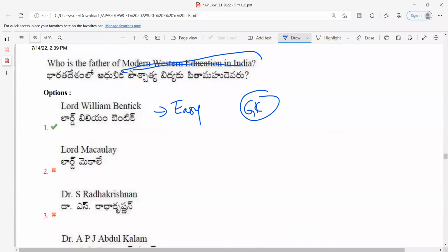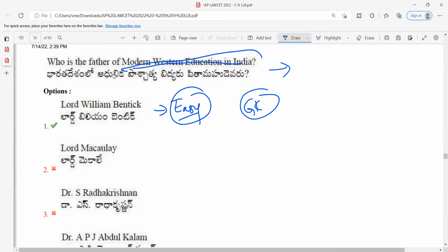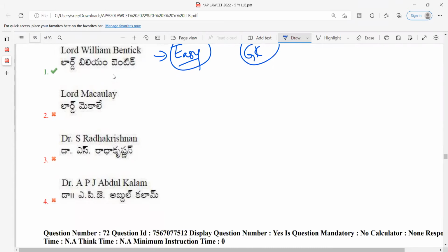If it was discussed in GK, then it is an easy question, because do you think it is a legal aptitude question? So just use your brain. Do you think it is a legal aptitude question, something which requires your legal aptitude? So the answer is no. So it is again an easy question, as you guys are saying that it was discussed in the GK class.